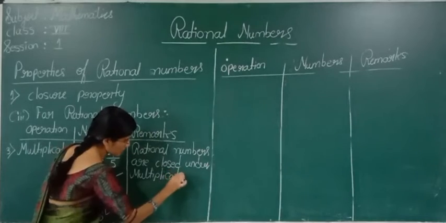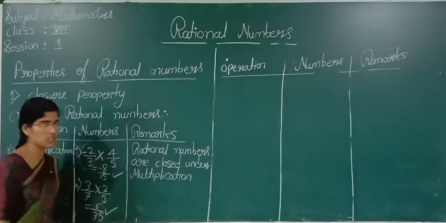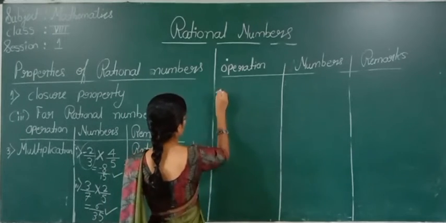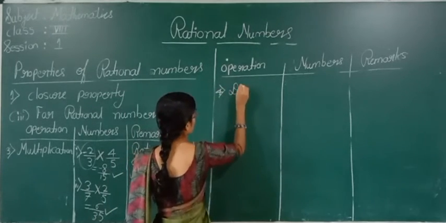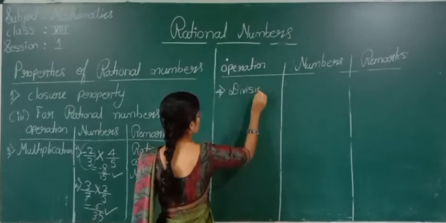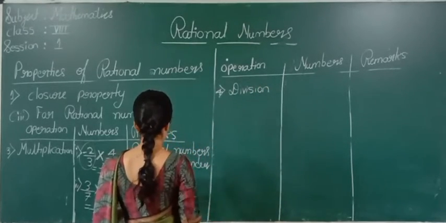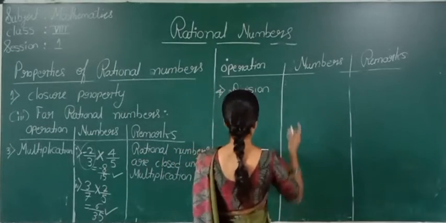Rational numbers are closed under multiplication. So next we will see for division, the fourth operation. So we will consider a few examples.